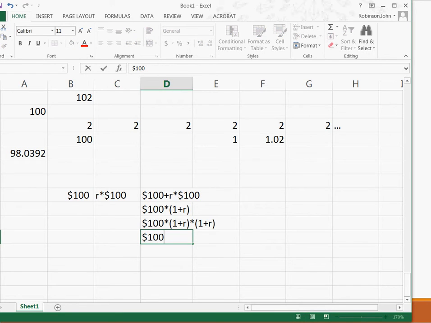And in fact, it works like this for n years. That's doing interest going forward. When we invest money now and save it until the future, it gets bigger by a factor of (1 plus R) to the n.